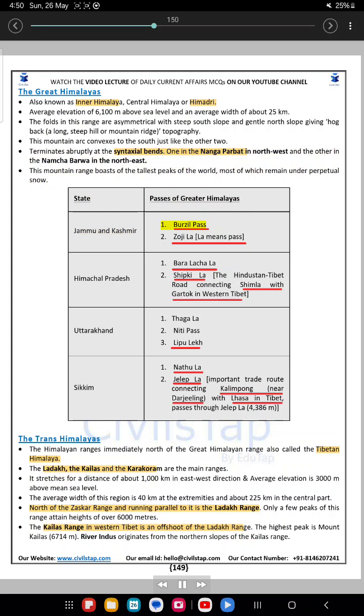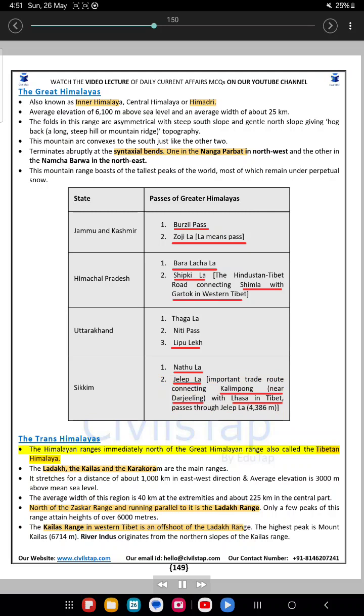State passes of Greater Himalayas. Jammu and Kashmir: 1. Burzil Pass. 2. Zojila Pass. Himachal Pradesh: 1. Bara Lacha La. 2. Shipki La, the Hindustan-Tibet road connecting Shimla with Gartok in western Tibet. Uttarakhand: 1. Thaga La. 2. Niti Pass. 3. Lipu Lekh. Sikkim: 1. Nathu La. 2. Jelep La, an important trade route connecting Kalimpong near Darjeeling with Lhasa in Tibet, passes through Jelep La, 4,386 meters.